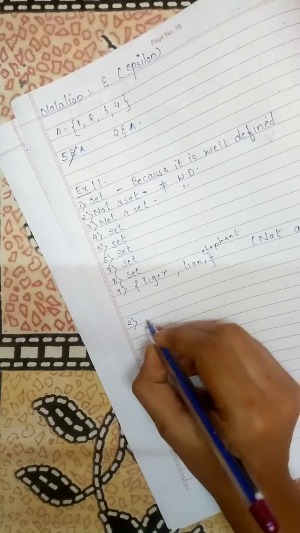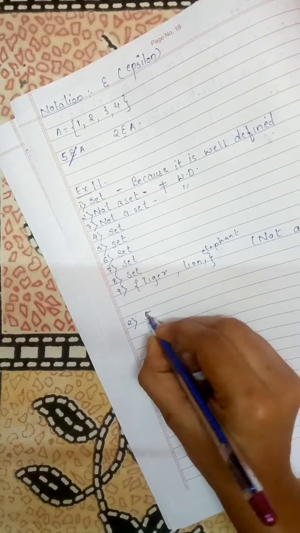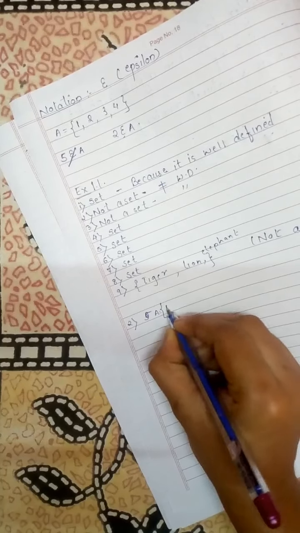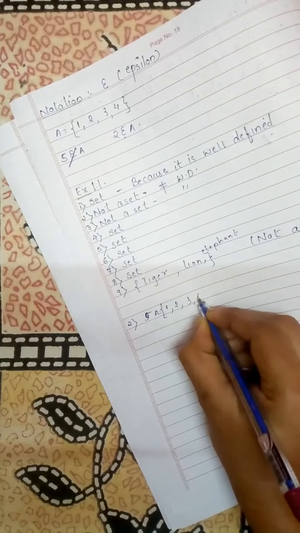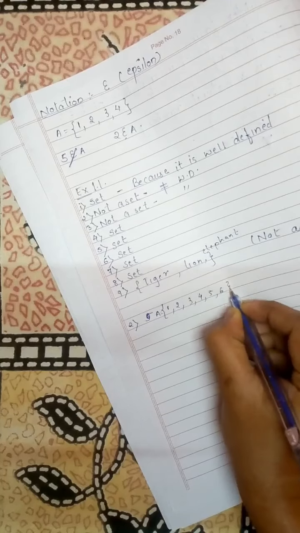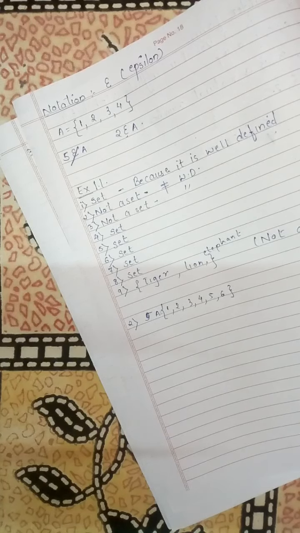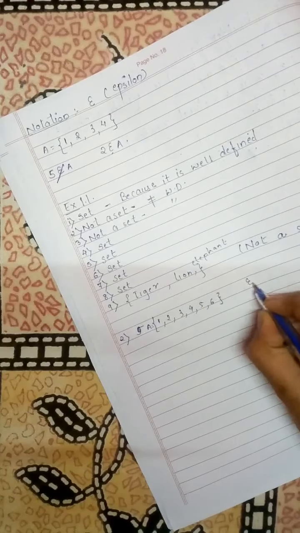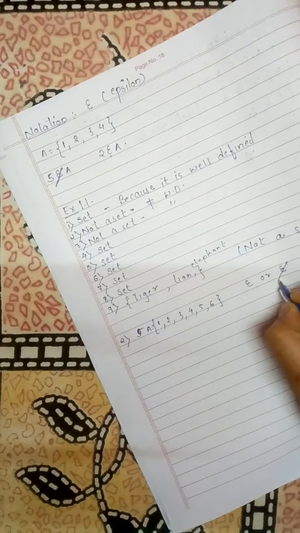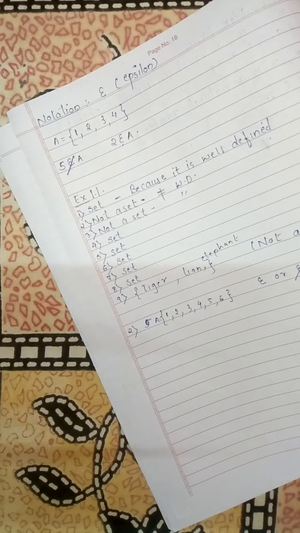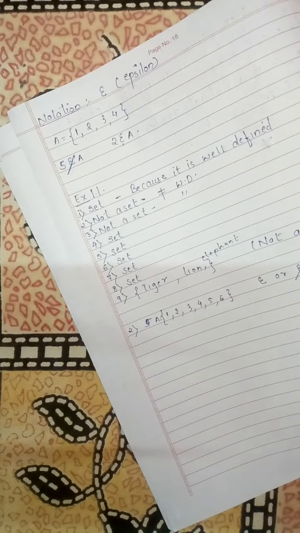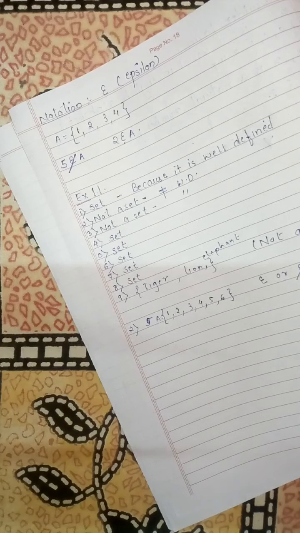Now the first is 5. The set is A equal to 1, 2, 3, 4, 5, 6. Here we have to insert the appropriate symbol, belongs to or does not belong to. We can see that 5 belongs to the set A, 8 does not belong to set A, 0 does not belong to set A, then 4 belongs, 2 also belongs, and 10 does not belong.